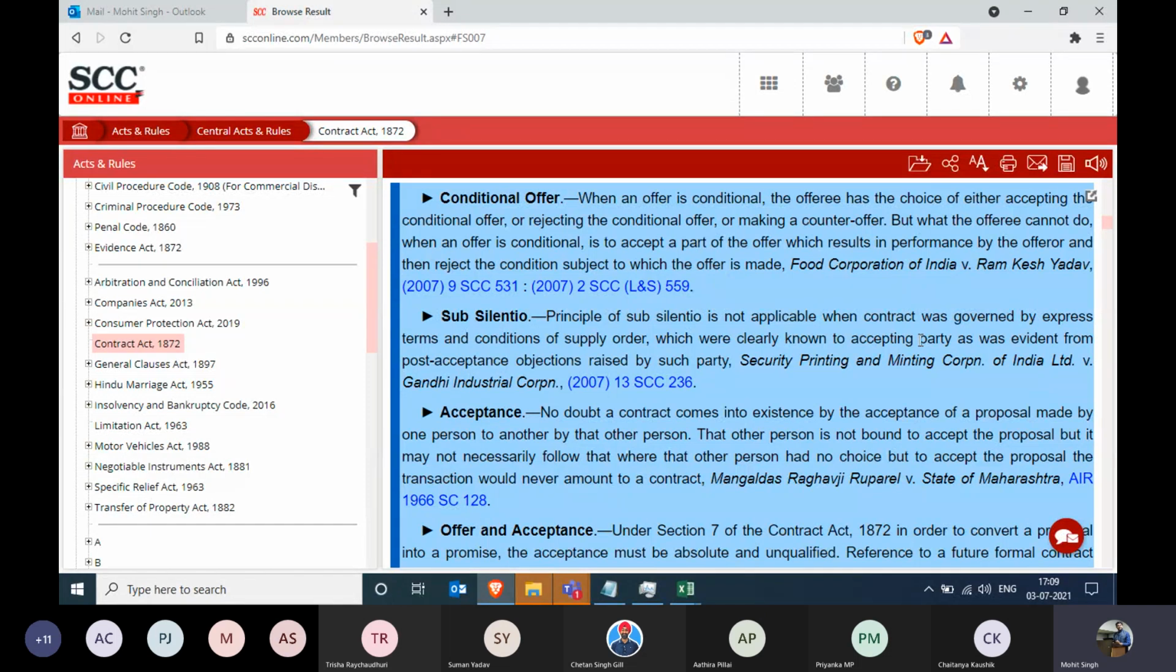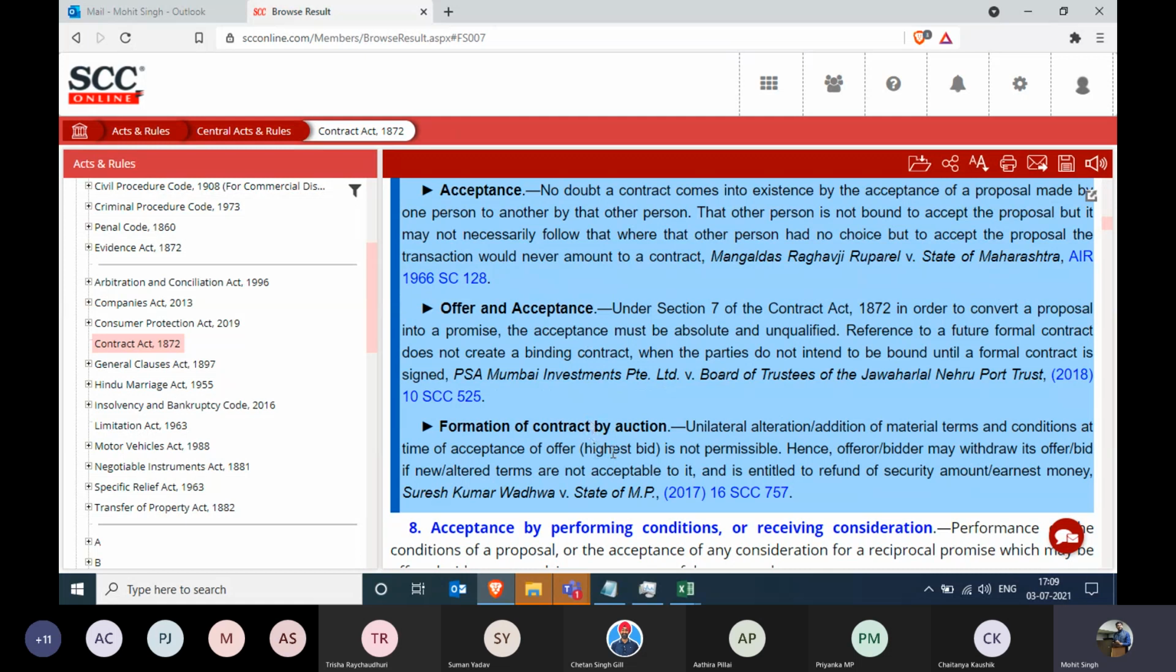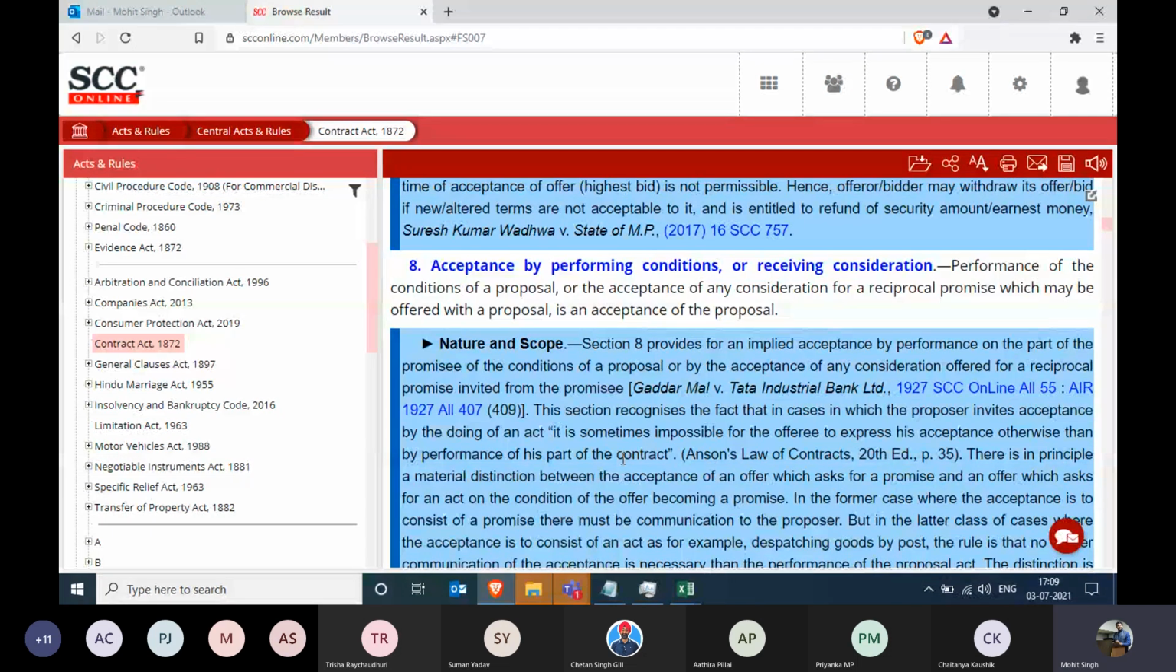What they're trying to tell you is that there are some important judgments on section number 7 of contract law, which might be of your interest as well. So there are some important judgments on conditional offer, on acceptance, offer and acceptance, and formation of contract by auction. These are handpicked yet important judgments as per them. So these are the commentaries which you can always find while browsing through any particular section for your research purpose.